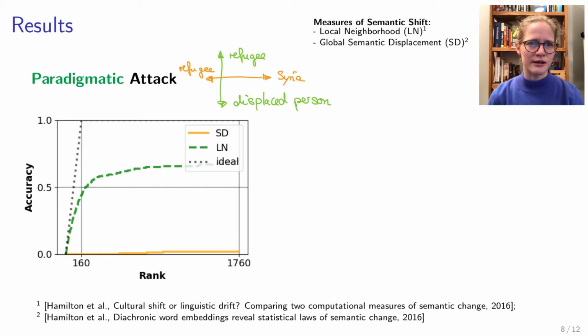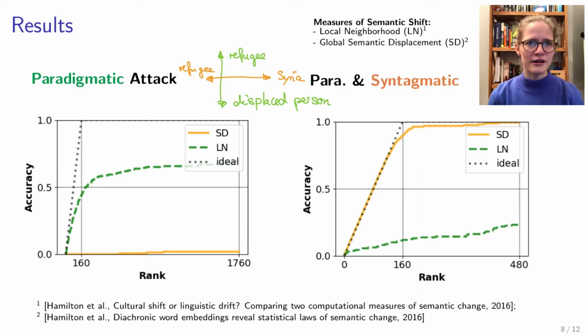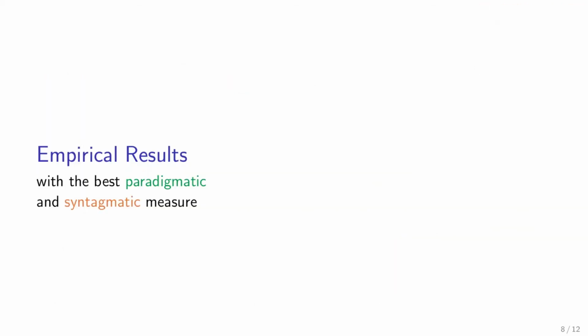As a result, for the paradigmatic attack, LN is detecting a majority of the paradigmatic shifts, while the SD is not detecting any of them. For the paradigmatic and syntagmatic attack, suddenly the SD is detecting all of the shifted words. So, assuming that paradigmatic and syntagmatic shifts are the only shifts that can happen, as they are the only word relations that there are, the semantic displacement would be measuring syntagmatic shift, while the local neighborhood is probably rather measuring paradigmatic shift. Let us assume that the local neighborhood measure is the best paradigmatic and the global semantic displacement is the best syntagmatic measure, and look at some examples from the different corpora.